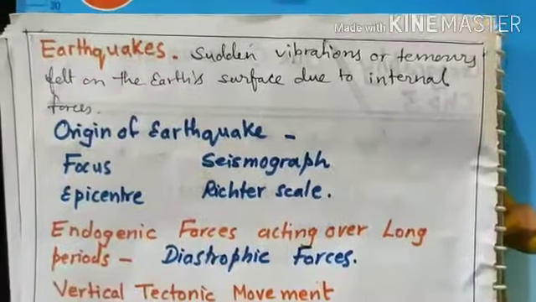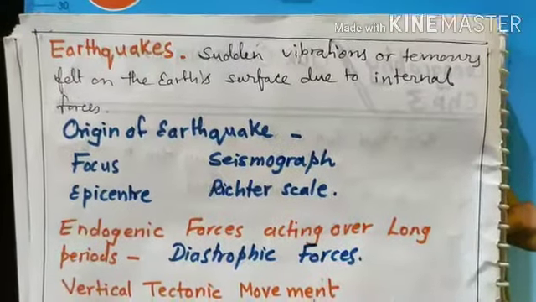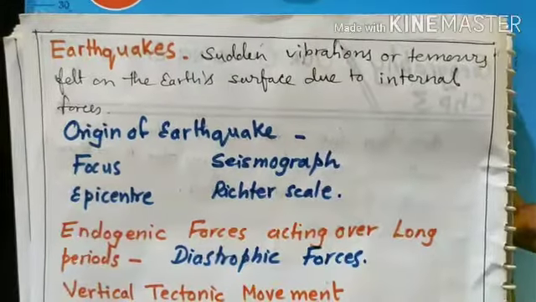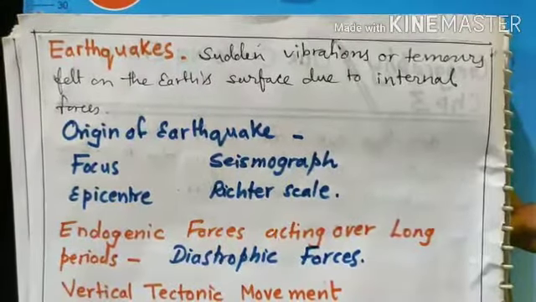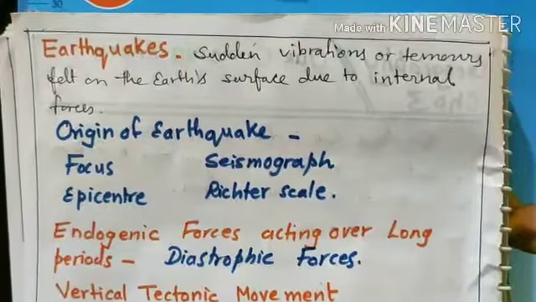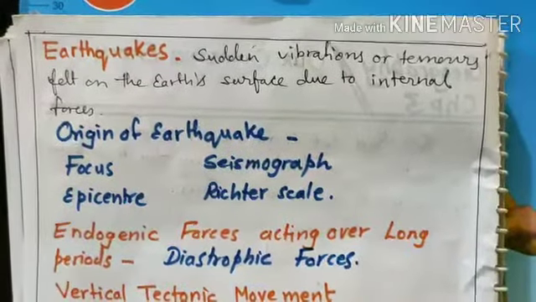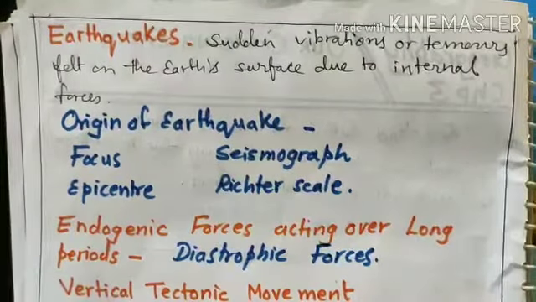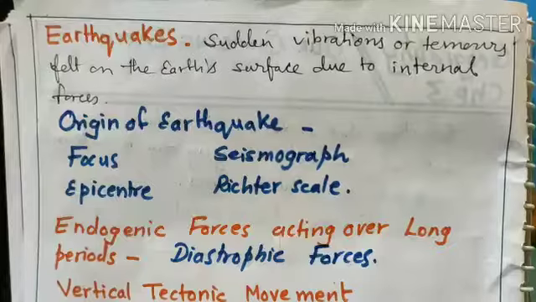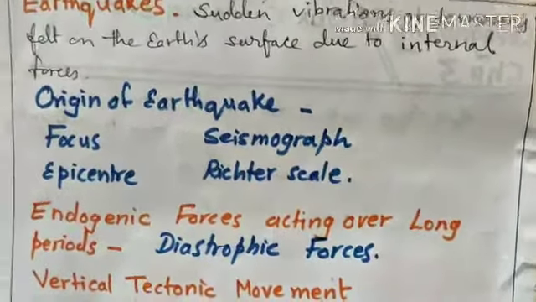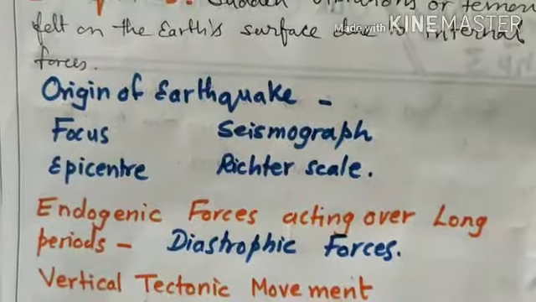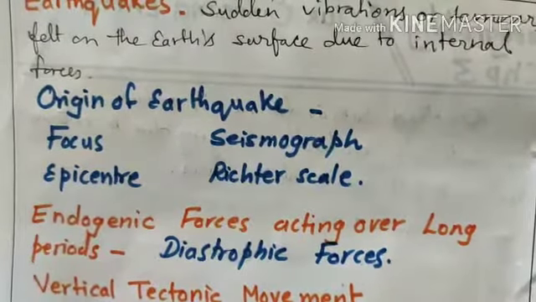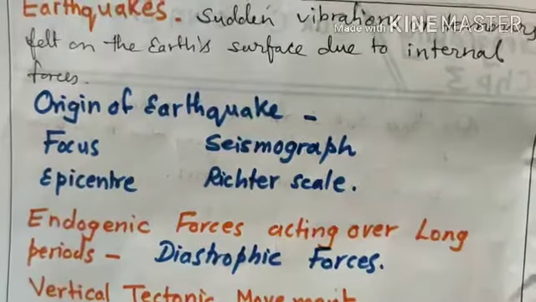Then the second endogenic force. The result of endogenic forces: earthquakes. These are sudden vibrations or tremors felt on the earth due to the internal movement of the earth. When an earthquake originates from inside the earth, the place where it originates is called the focus, and the place on the earth's surface directly above the focus is called the epicenter.